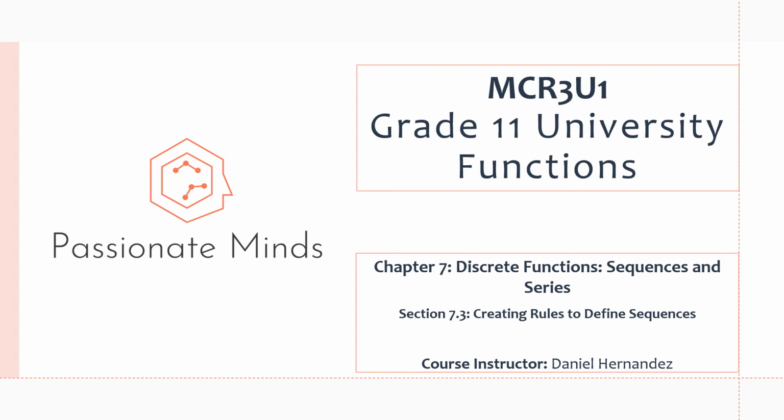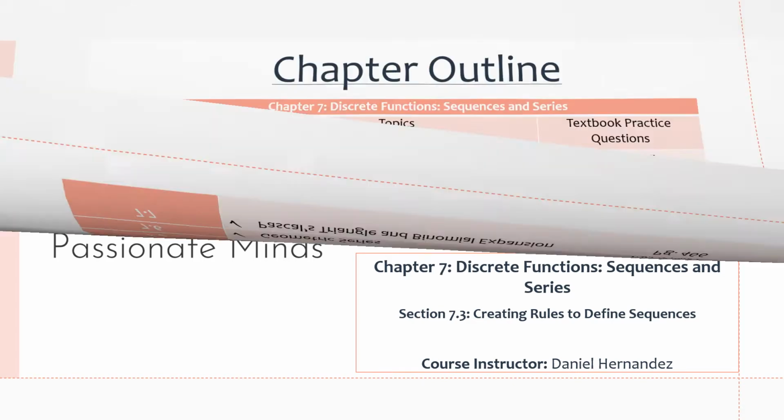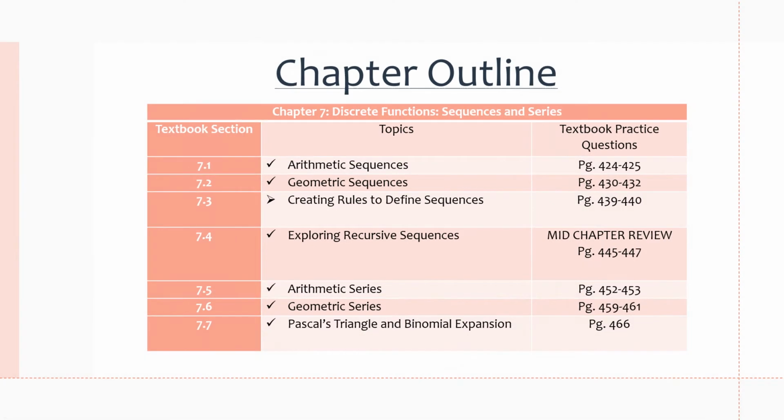In this video we will be covering section 7.3 on creating rules to define sequences. Sometimes it might not be obvious what the pattern of a certain sequence is, and we may need to do some work to find the formulas for it. Here's the chapter outline once again, and you can find extra practice questions on today's topic on pages 439 to 440 in the textbook. So let's get started.